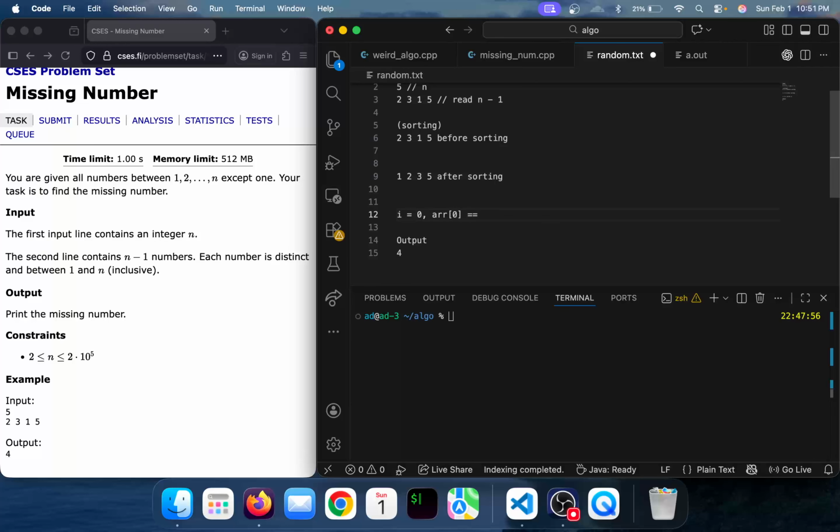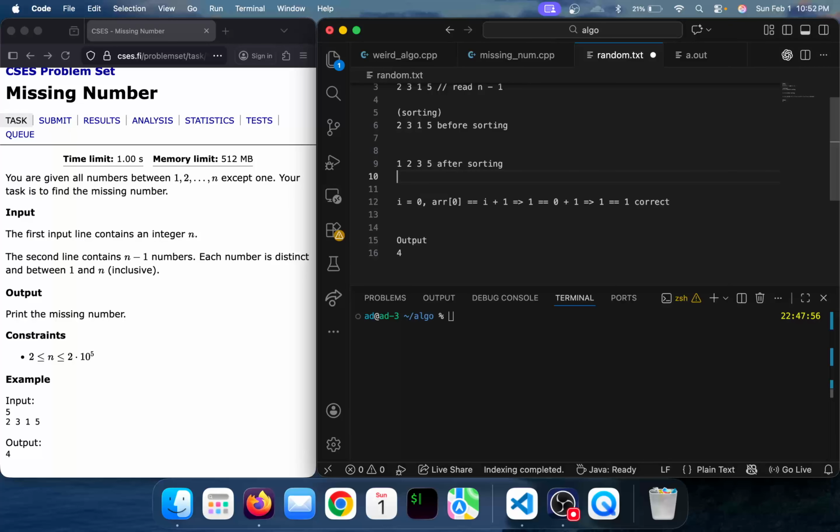How do we check if the first number is 1? We can just add 1 to our index. So we compare our array element with index plus 1. 1 equals 1, so this is correct.